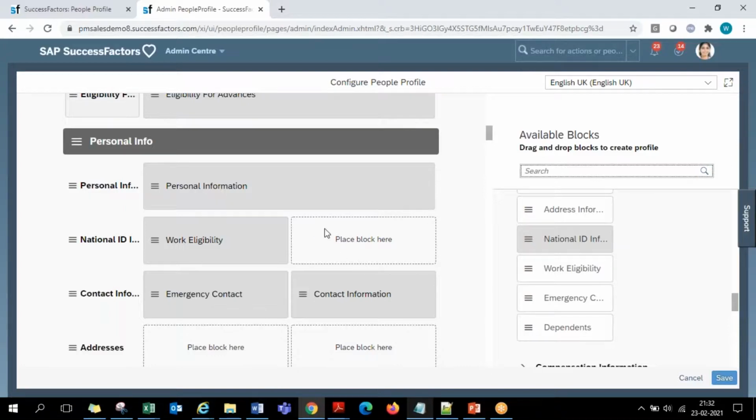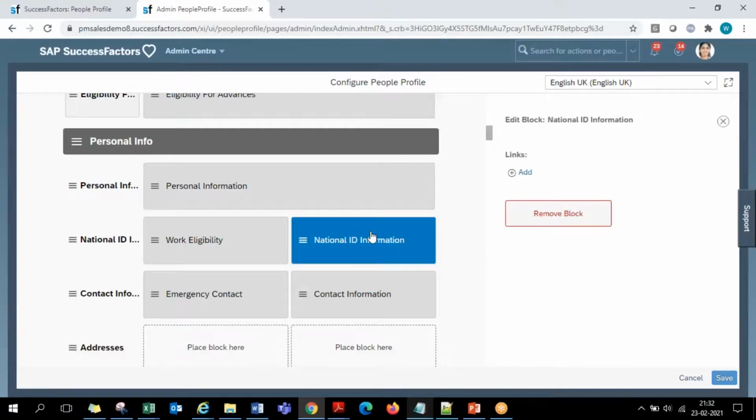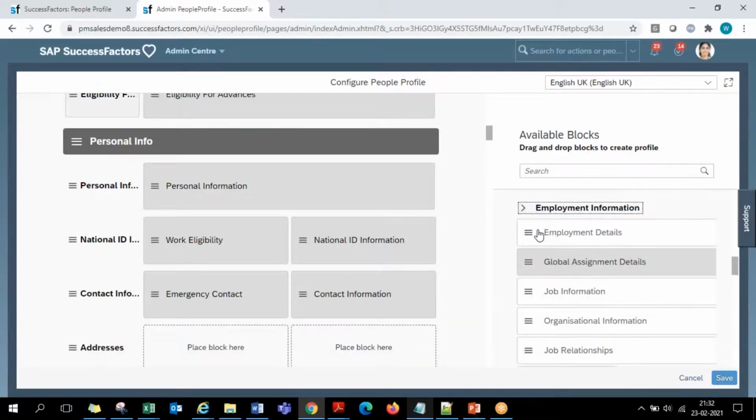That means people cannot see the employee national ID details, like in India the Aadhaar number and PAN number, in the US the social security number; all that will be in this national ID portlet. So whichever portlets are already added will be in a simple white color. Whichever are not present in the sections will be highlighted like this. You can just select that menu line, drag and drop it into this container. That's it. That is also added. Even if you remove a portlet, it's just a reference that you are removing. The main one is still here in the list.